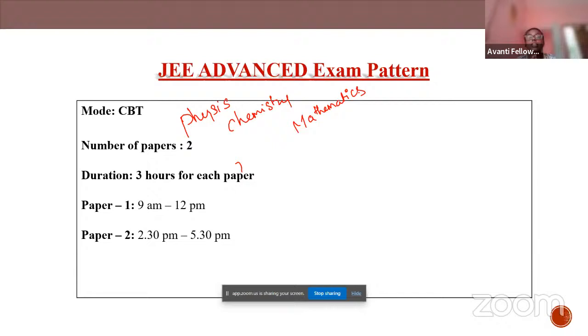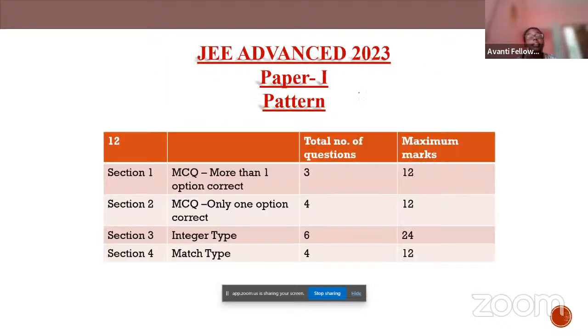Now moving to the JEE Advanced 2023 paper one pattern. Just look into the sections. In each subject, physics, chemistry as well as mathematics, you'll have four sections. Section one is MCQ type, where more than one option is right.